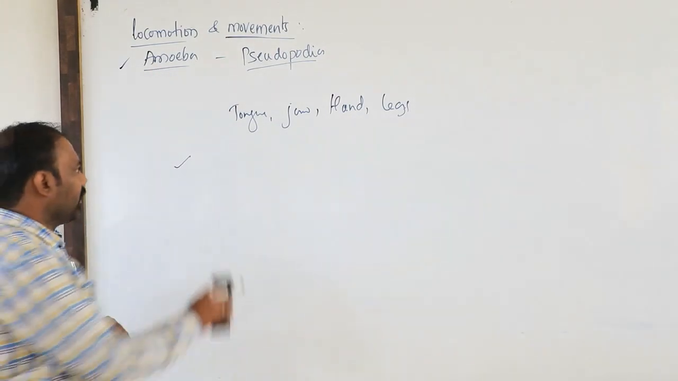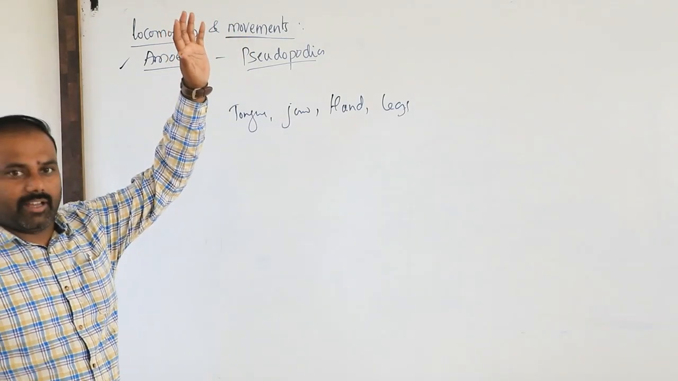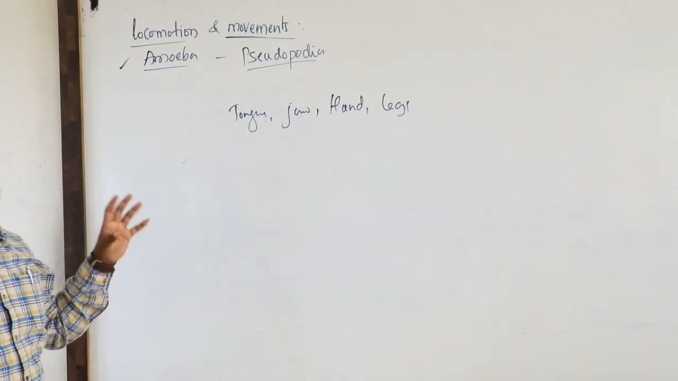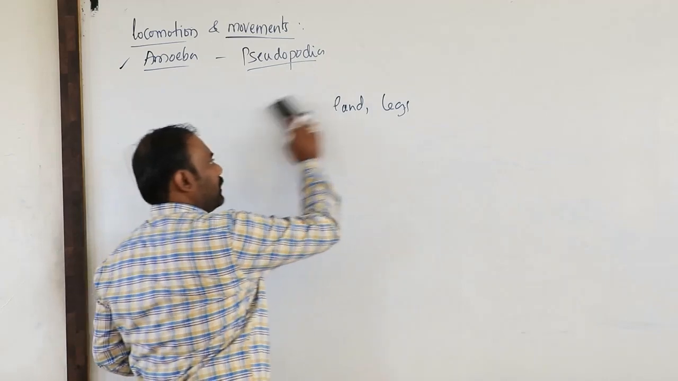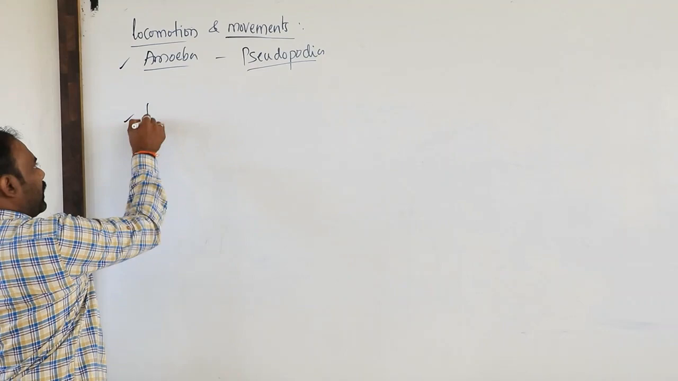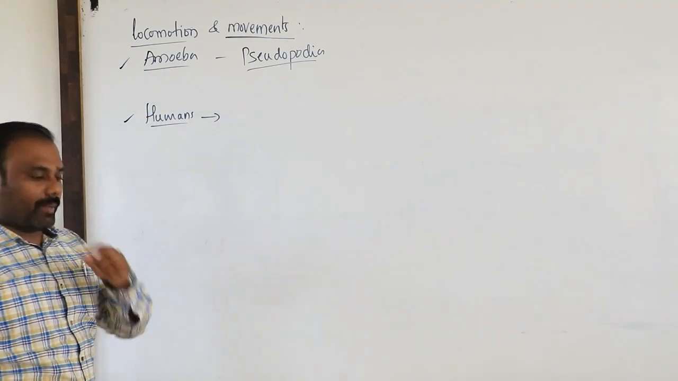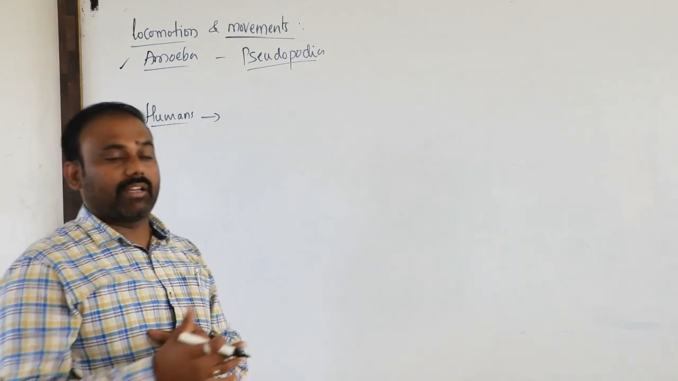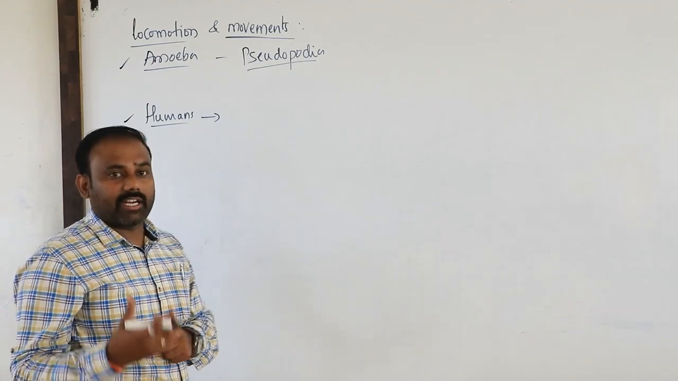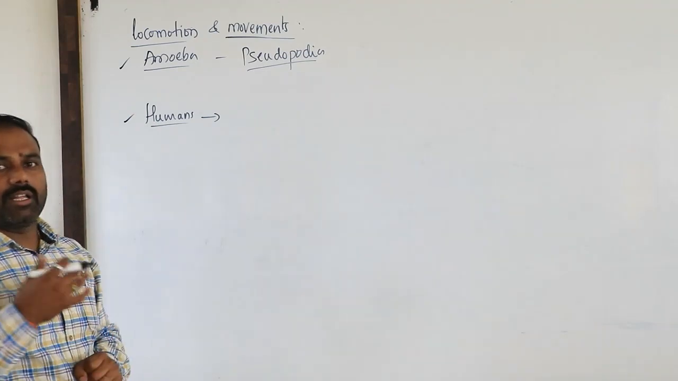While writing, I am going to lift my hand, a kind of movement, not a kind of locomotion. Yes or no? So this is what we are dealing with in this chapter. In case of human beings, locomotion and movement take place in a very well controlled and coordinated manner.